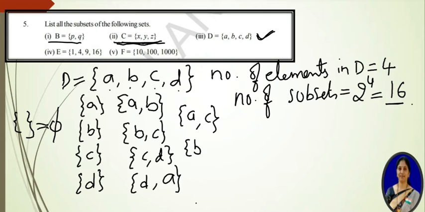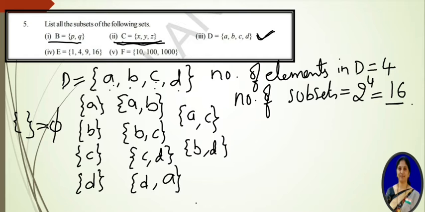Next, {B, D}. These are the different sets we can form by taking two elements. See here, AB, BC, CD, DA, and after that AC and BD.